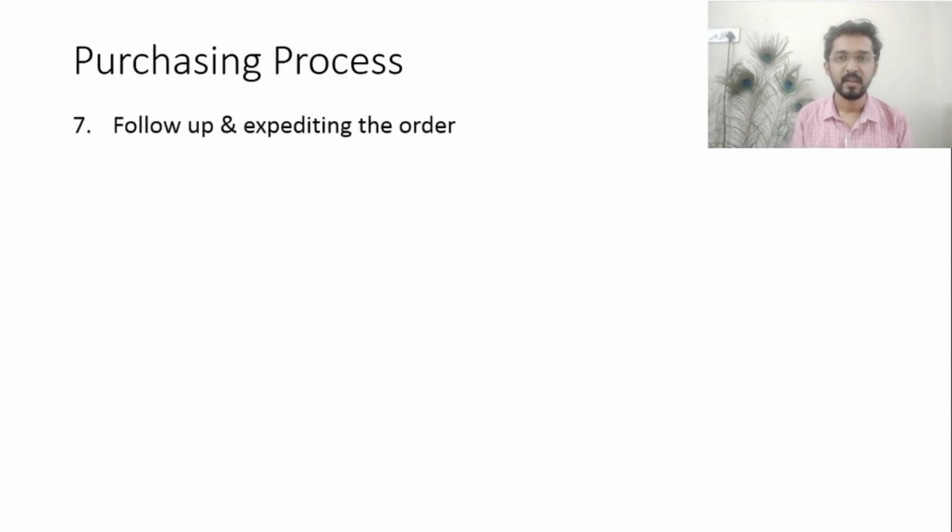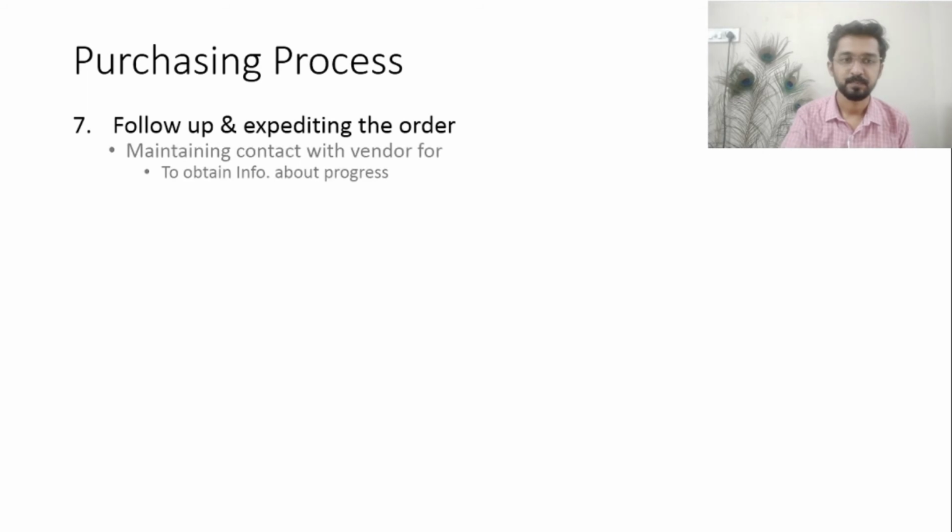The next step in the purchasing process is taking the follow-up and expediting the order. Here, to take the follow-up, we have to maintain contact with the supplier, and to obtain information about the progress is very important, because we have to confirm whether the supplier is fulfilling the order or not.